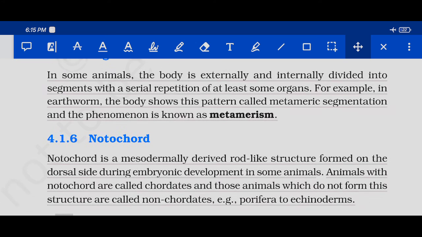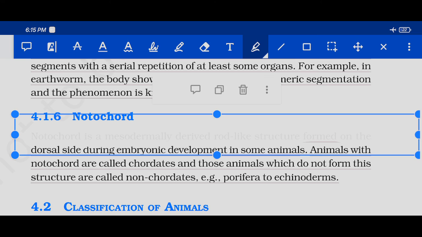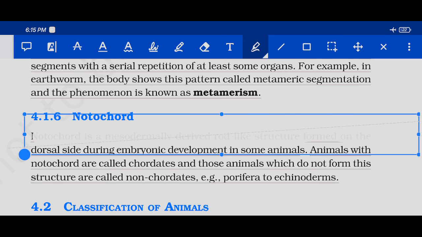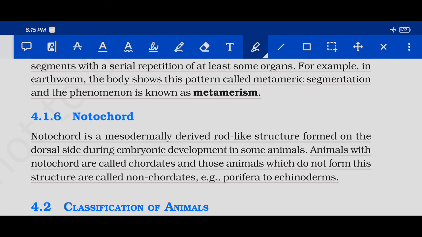So coming to the next subheading, that is notochord. Notochord is a mesodermally derived rod-like structure formed on the dorsal side during embryonic development in some animals. This is a very, very important point. It is a rod-like structure derived from mesoderm.